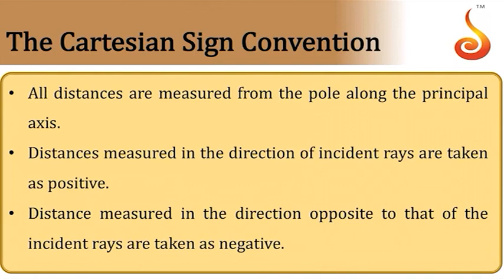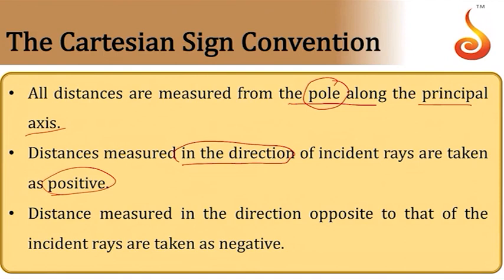Now coming to sign conventions to be followed while solving problems with respect to spherical mirrors. So we call them as Cartesian sign conventions. So first thing, all the distances are measured from the pole which are measured along the principal axis. So starting point must be pole. Distances which are measured in the direction of incident light are positive, and distances measured in the direction opposite to incident light, they are taken as negative.